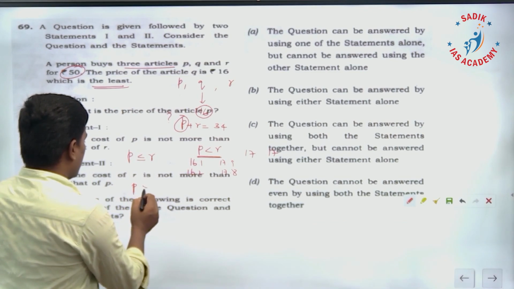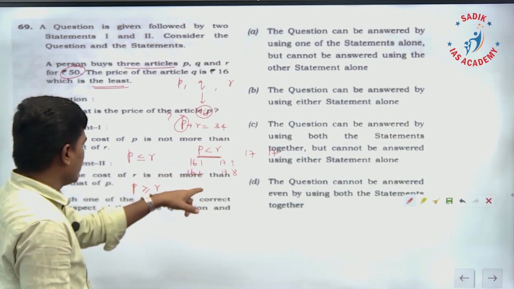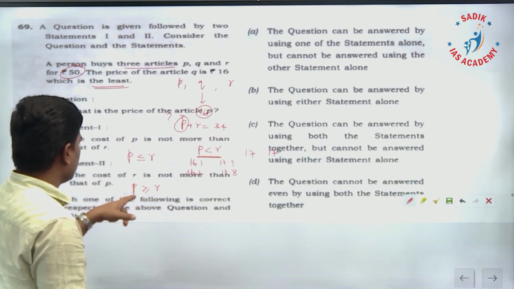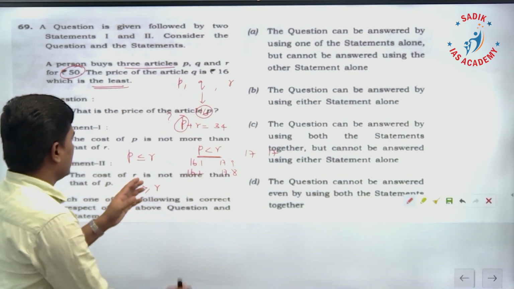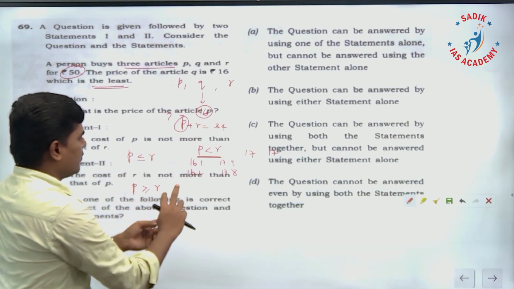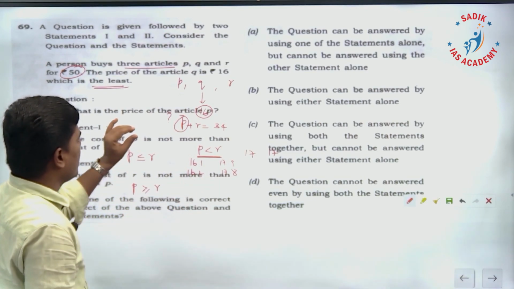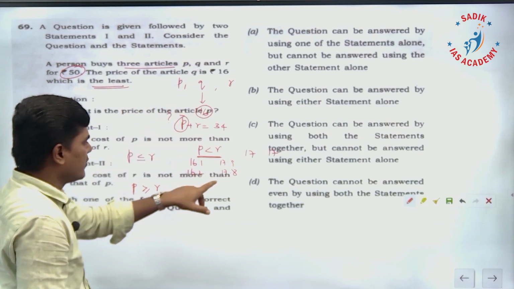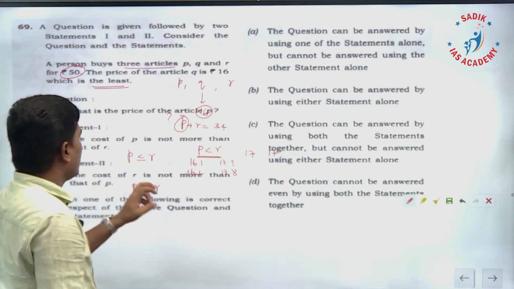P greater than or equal to R. The cost of R is not more than that of P. So P is greater than or equal to R. That's the meaning. Again, the reverse case also will happen. We cannot fix in this case using statement 2 alone. Again, we cannot fix what is the value for P. Just put reverse, we'll have different possibilities.